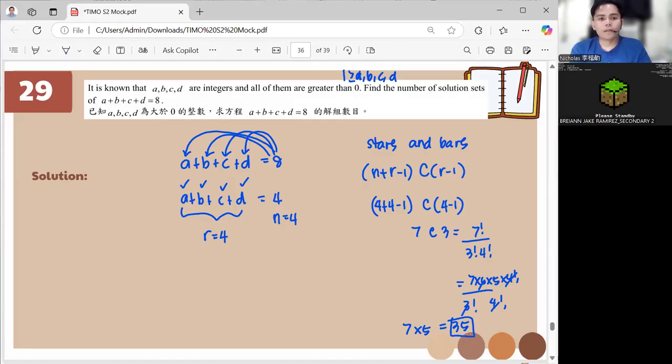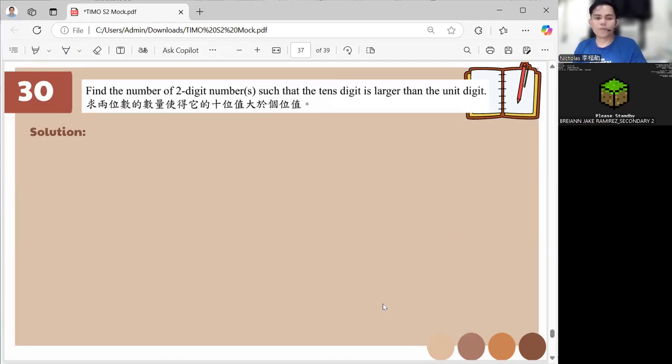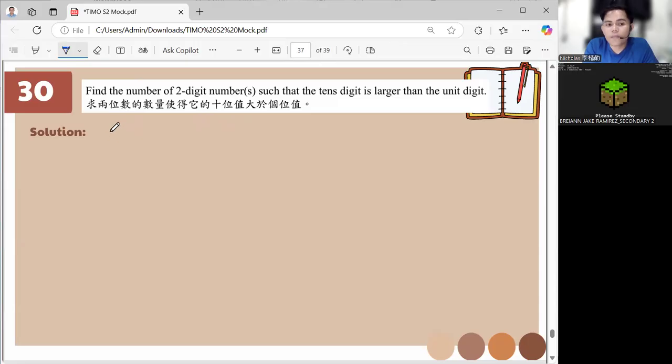Okay, let's have here 30. Okay, the last one. Find the number of two-digit numbers such that the tens digit is larger than the units digit. So from 9, you can have 98, 97, 96 until 90. That is 9 numbers. If you have 8, we have 87, 86 until 80. That is 8 numbers.